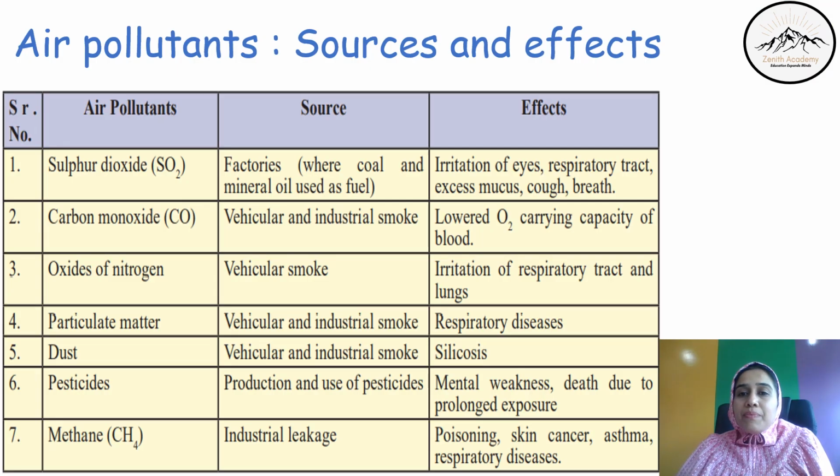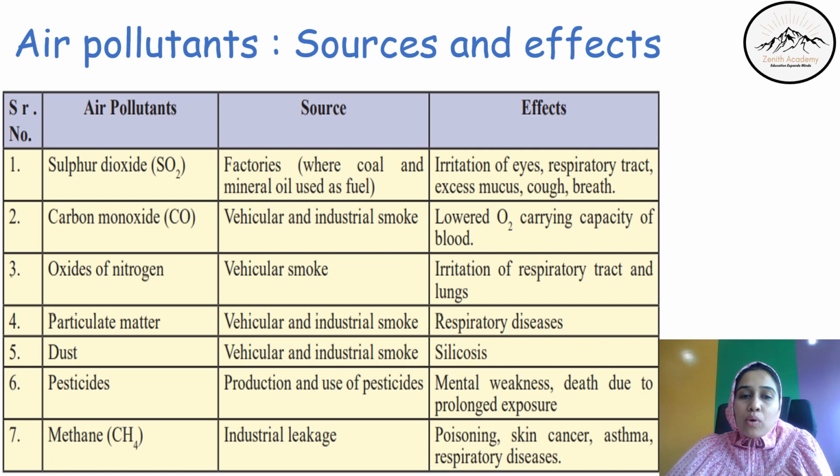Air pollutants, its sources and effects. Which are the major pollutants present in the air or the causative agents of air pollution? How they are formed, that is the sources, and their effects. Let's see. The first one is sulfur dioxide. Source is factories where coal and mineral oil is used. And effect is irritation of eyes, respiratory tract, excessive mucus, cough, breathing problems, etc.